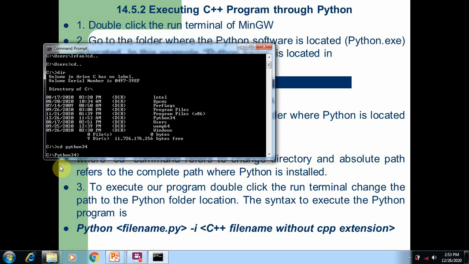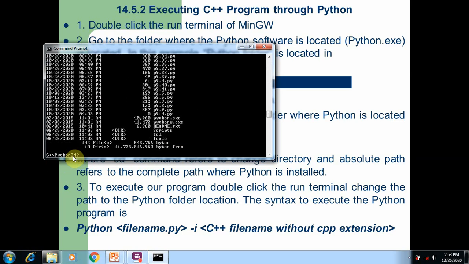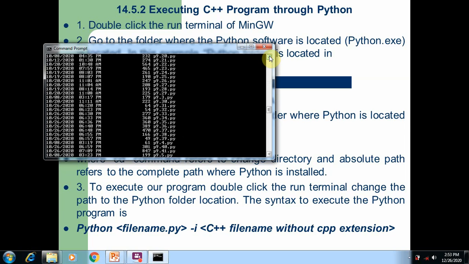So here you can see the prompt has changed to Python 3.4, and here we can run the Python program. For example, if you use the dir command, it will show the directory information, reporting all the files which we created in the current location. See here, these are different files which are already created. You can see that different lesson example programs are here.